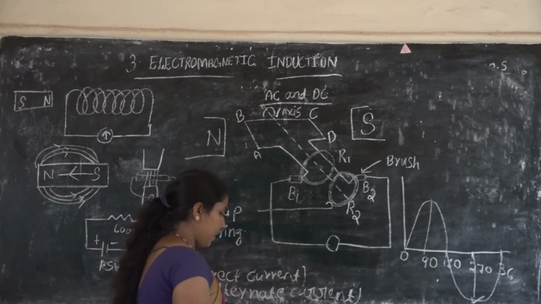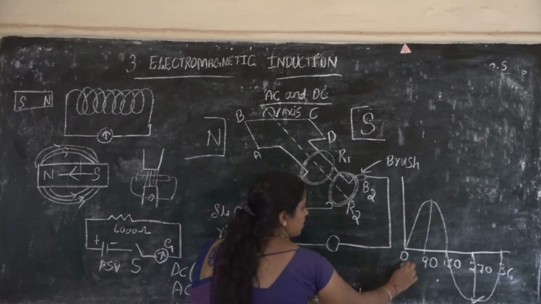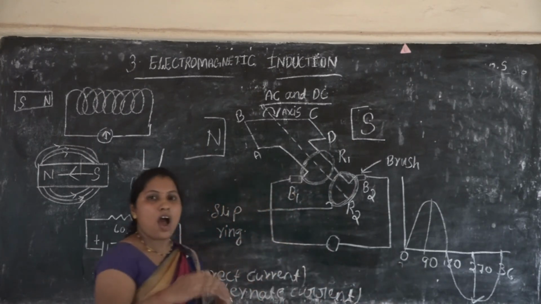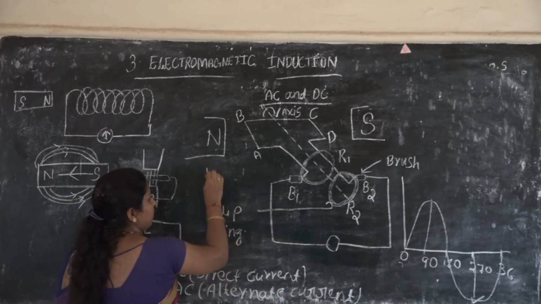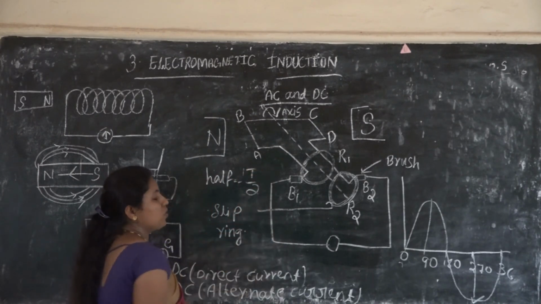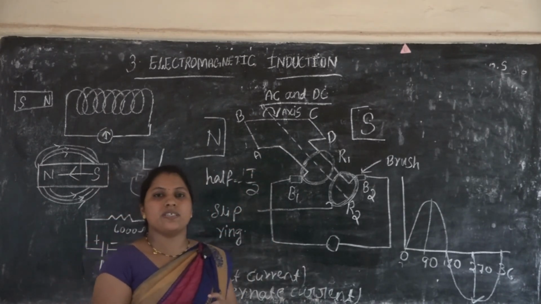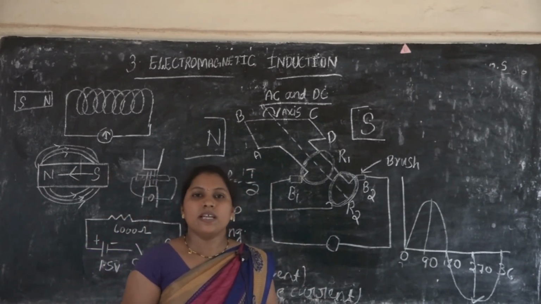So here the time for one full rotation is T, and for a half rotation the time is T by 2. T means period.